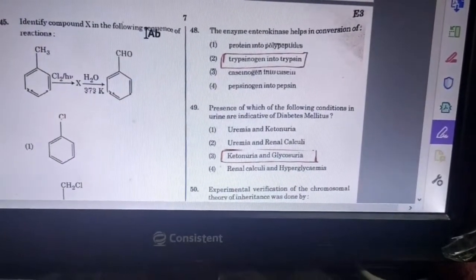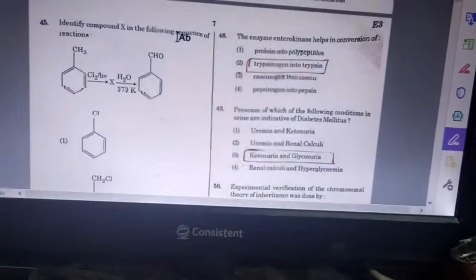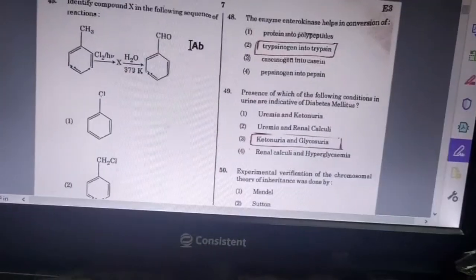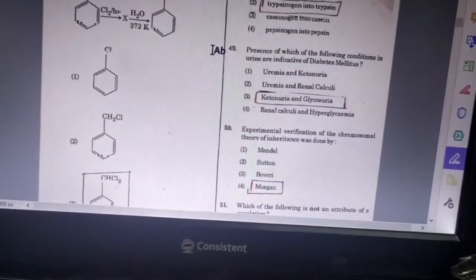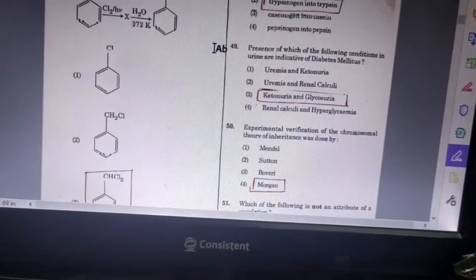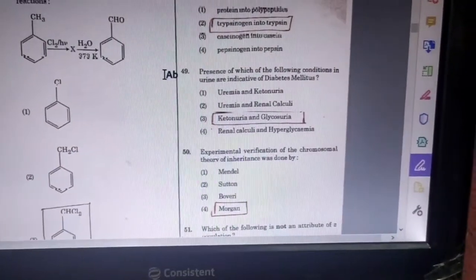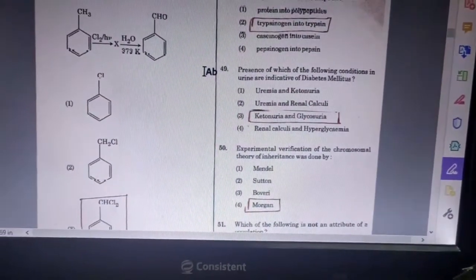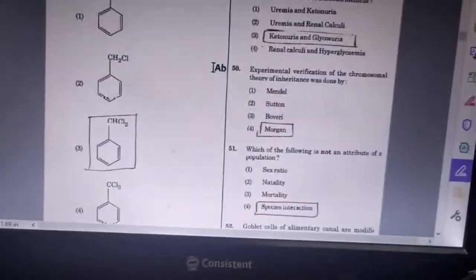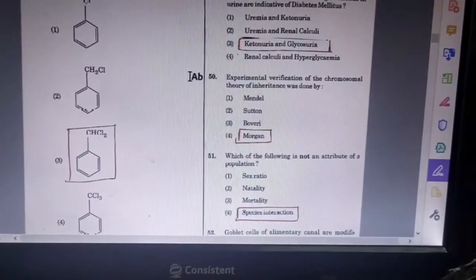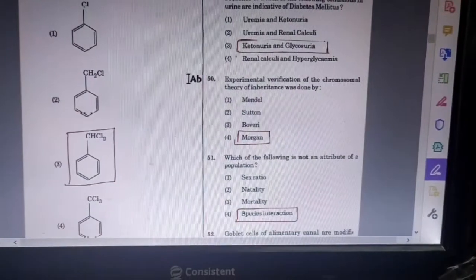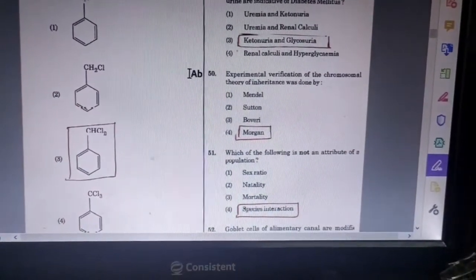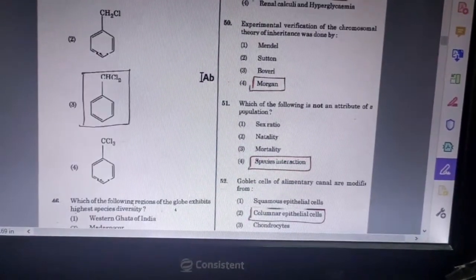Ketonuria and glycosuria. Next question, experimental verification of the chromosomal theory of inheritance was done by Morgan. Next question, which of the following is not an attribute of population species interaction?